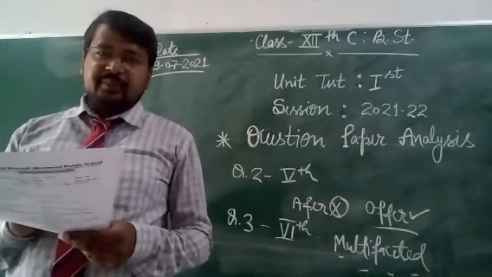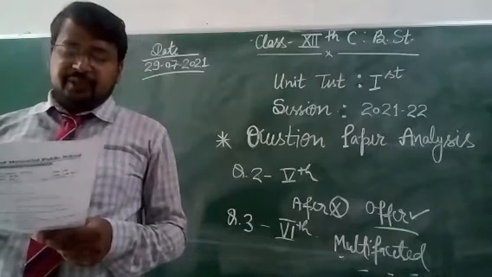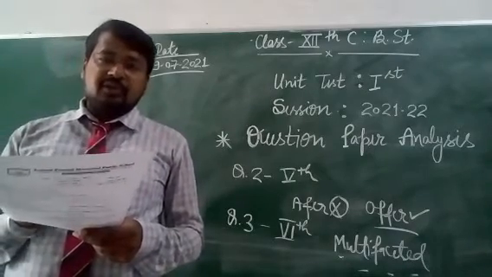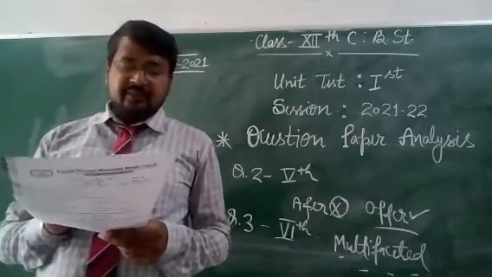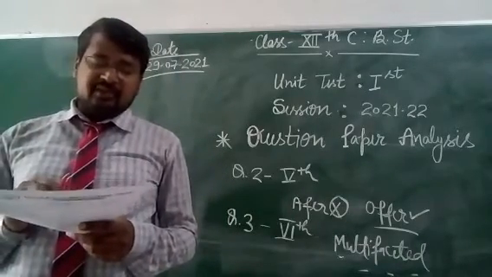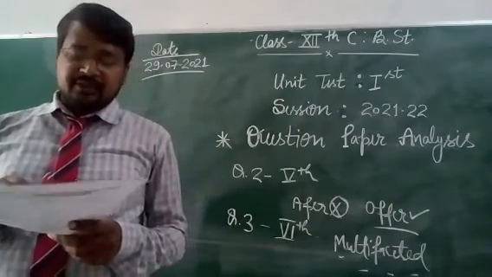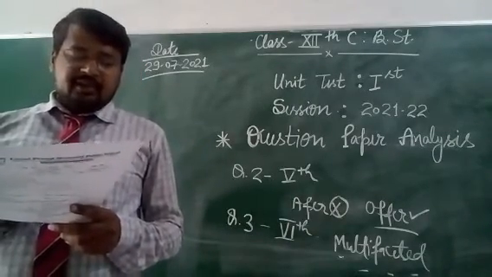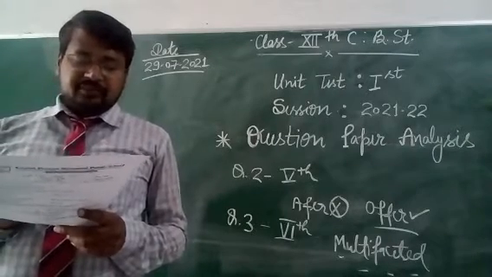Question number 3, explain any 5 points of importance of management. In question number 4, coordination is to be written. A correction is required. What is meant by here? You have to write C in place of W. It is coordination.